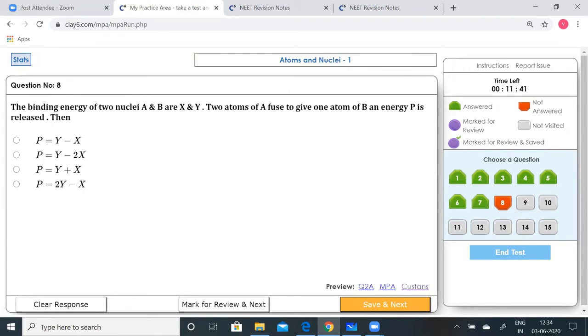Let's see. During fusion, the binding energy of the daughter nucleus is always greater than the total binding energy of the parent nuclei. So the difference in the binding energy is going to be released. That is what is released as energy. So P is equal to Y minus 2X. That should be the correct option. Click that, go to the next.